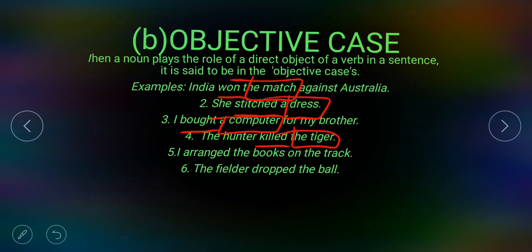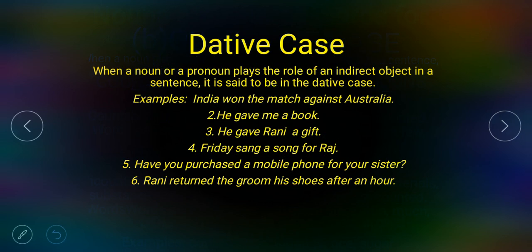I arranged the books on the track. First of all you have to find the verb, that is arranged. Now what I arranged? I arranged the books. Answer is the books. The books is the objective case. Sixth one, the fielder dropped the ball. Verb is dropped. What the fielder dropped? Answer is the ball. The ball is the objective case. Now you are understanding? Okay. Next one is dative case.